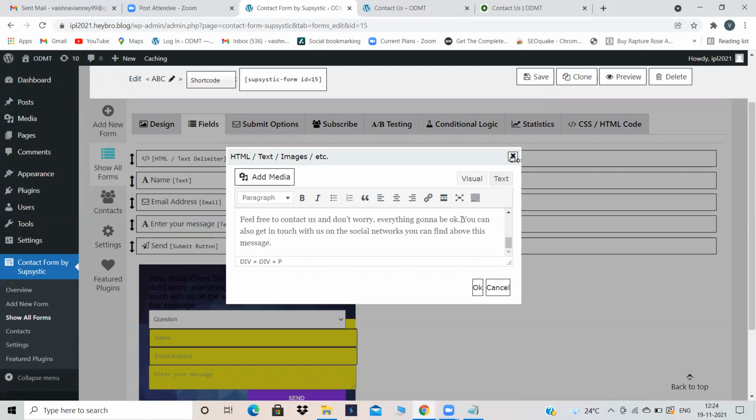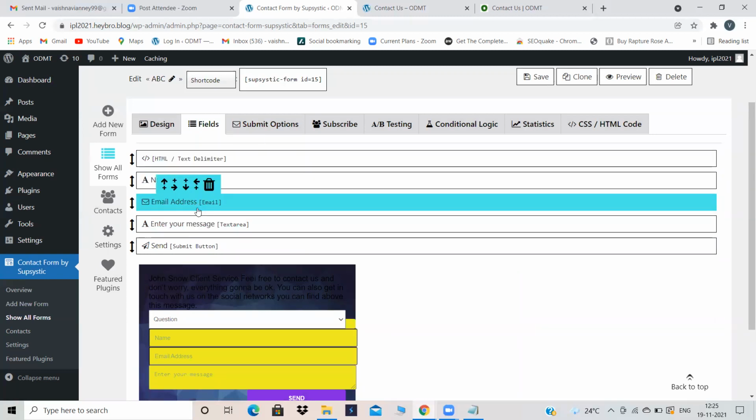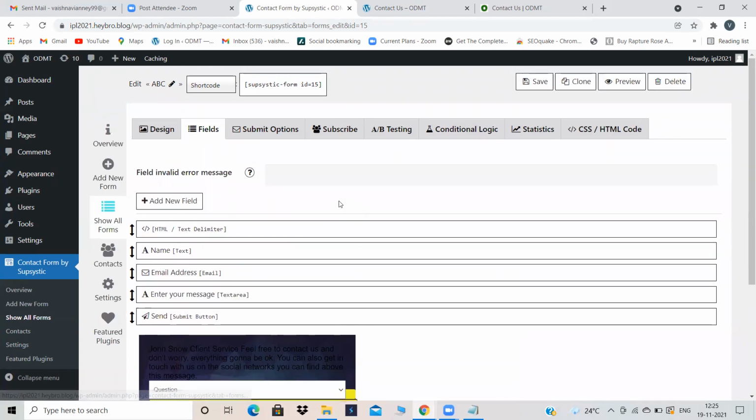Feel free to contact us. I'm removing all these things. Now click on OK. Now here name is there, email address is there, enter your message is there, send is there. Question: tell me how do I add my phone number?